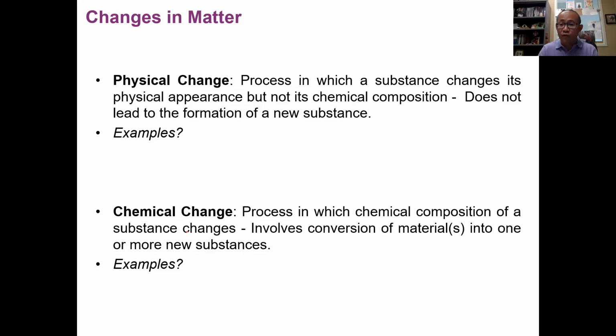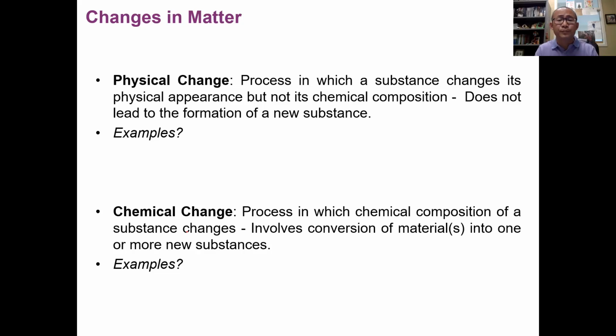And another example, for example, I have a piece of paper. If I tear that piece of paper apart, into smaller pieces, that change is also called a physical change, because the paper's identity, the chemical composition of the paper, does not change. It only becomes smaller or divided. So these are some examples of physical change. Again, physical change does not involve the change of the identity or the chemical composition.